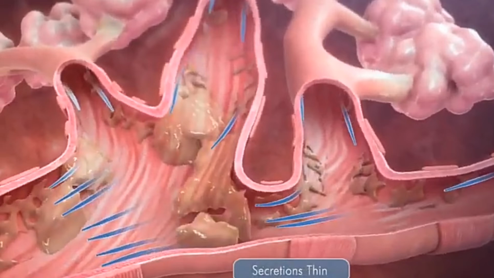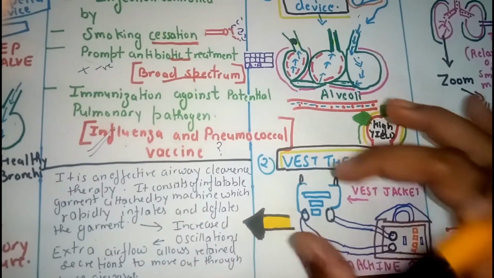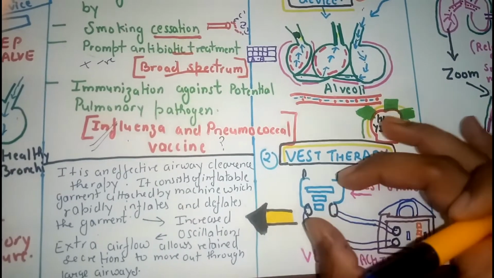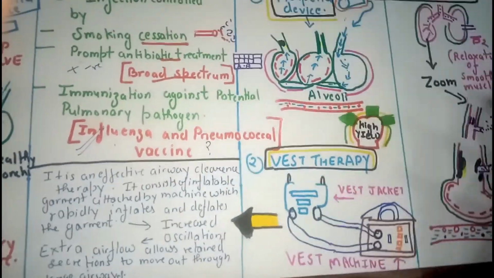This vest machine helps the patient to dislodge the secretions out of the lungs with the help of vibratory and oscillatory motions. Increased oscillation and extra airflow allow retained secretions to move out through the large airways.